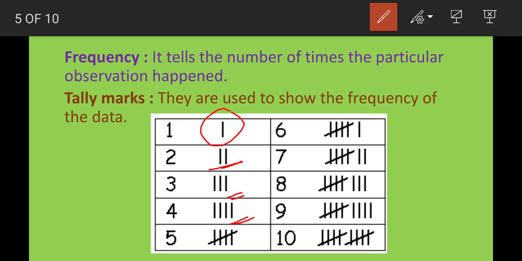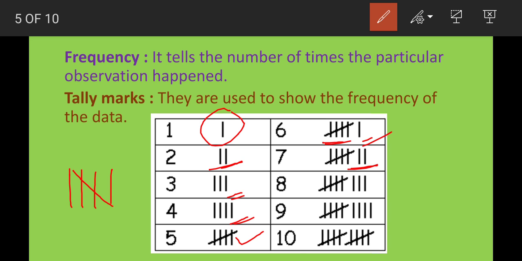But for 5, what to do? We have to draw 4 lines. After that we have to put a cross mark. That means it is 5. So here it is 5. For 6 we have to draw the tally mark for 5 and after that we have to draw one more line. So it represents 6.